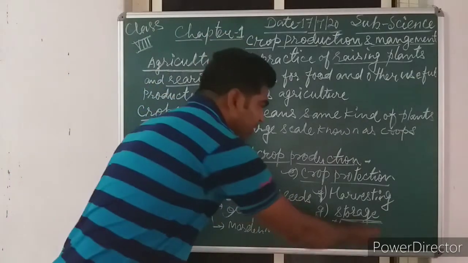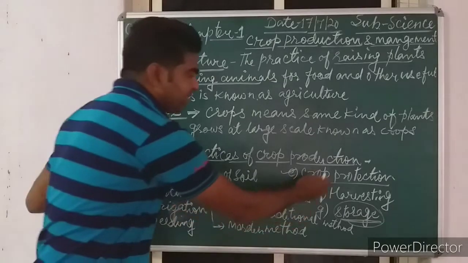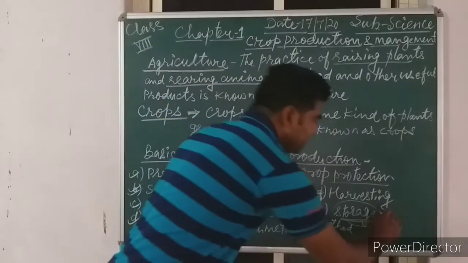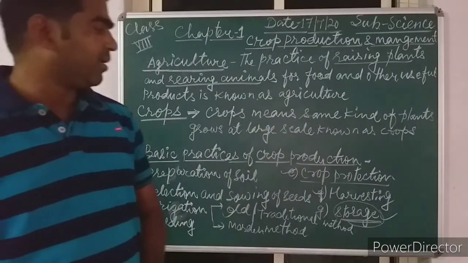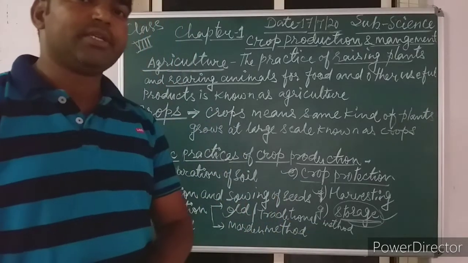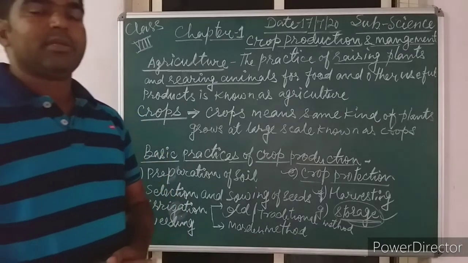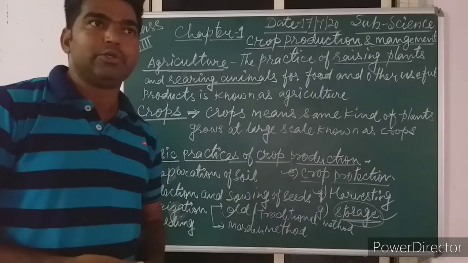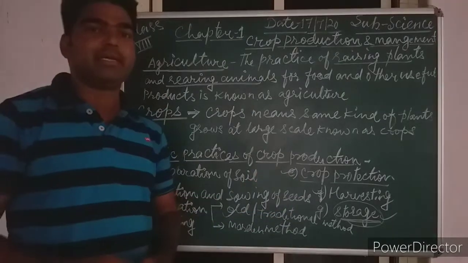Why is it called very important? Because from beginning to end you do everything very well, but if this last step is not done properly, due to mismanagement or the poor quality of storage facilities in our country, millions of tons of grain spoil every year due to rodents, insects and other things.